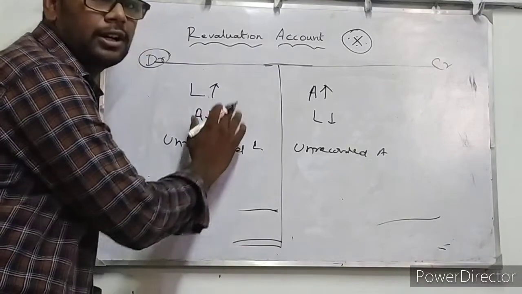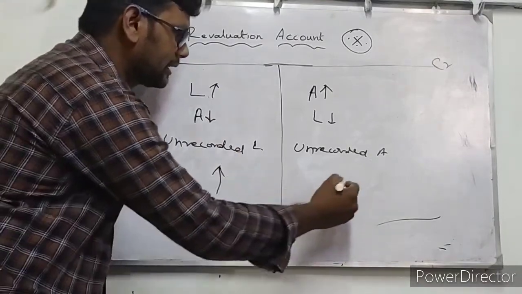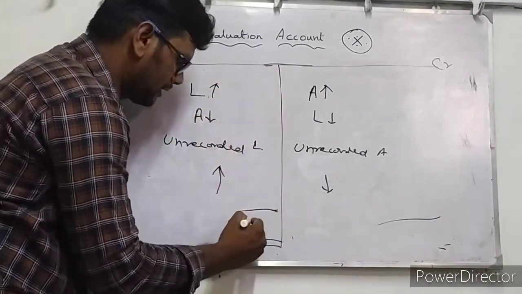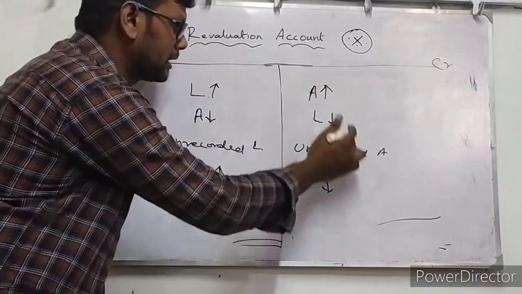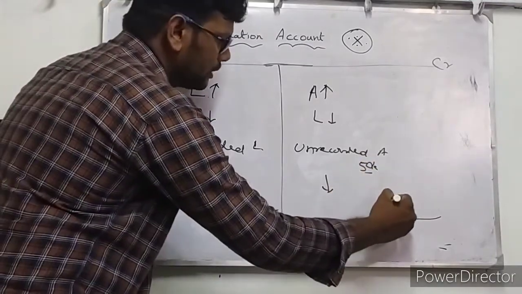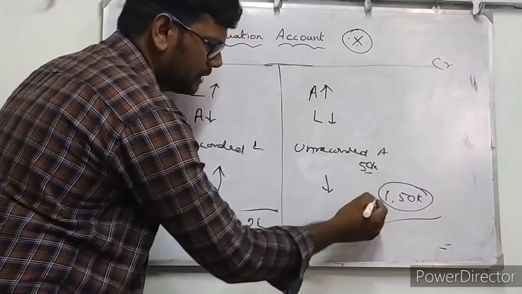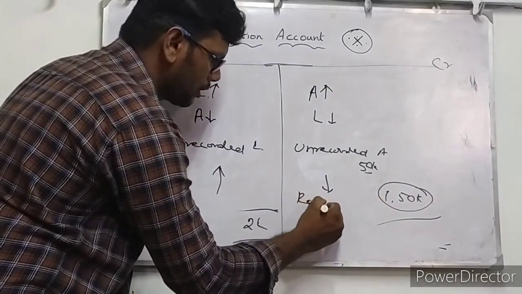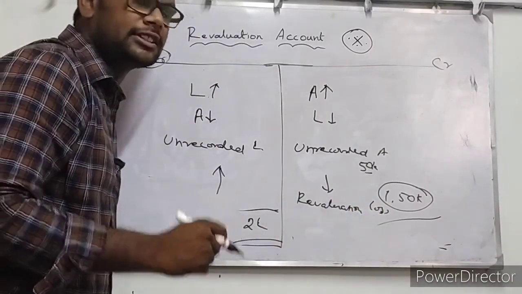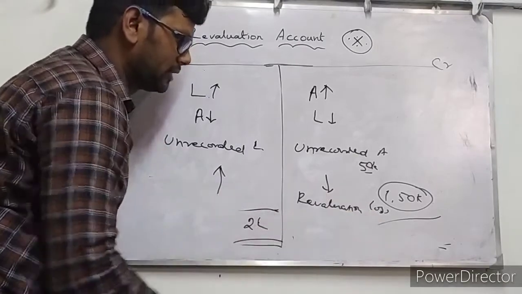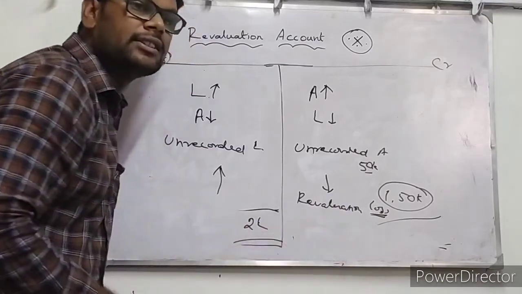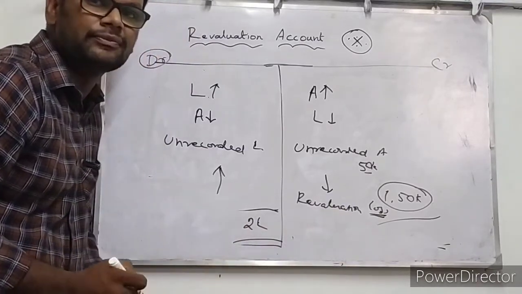If the debit side of the revaluation account is in excess of the credit side, for example, the sum of all the debit side items is 2 lakh rupees and the sum of all the credit side items is only 50,000 rupees, then in this situation 1,50,000 rupees is the balancing figure. This balancing figure will be considered as revaluation loss. This loss should be transferred to the partners' capital accounts on the debit side because it is a loss. While they distribute this loss, they will use the existing profit and loss sharing ratio for all the partners.